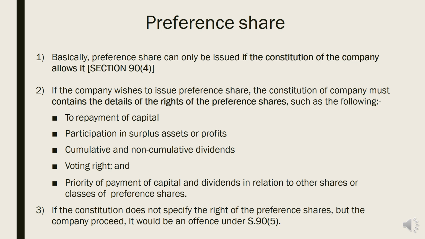Preference shares. Now we discuss a bit on preference shares. Before a company can issue preference shares, the directors must make sure that the constitution of the company allows the company to issue preference shares. This is provided under section 90 subsection 4 of the Companies Act. If the constitution of the company does not allow the company to issue preference shares, the company cannot do so. They can only do it if it is allowed.